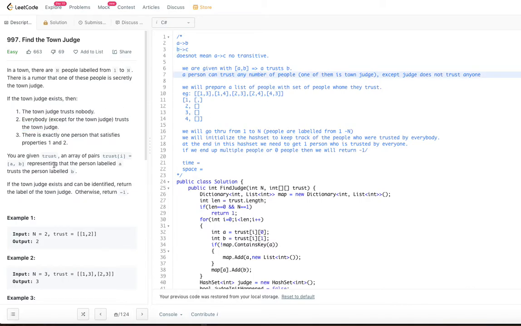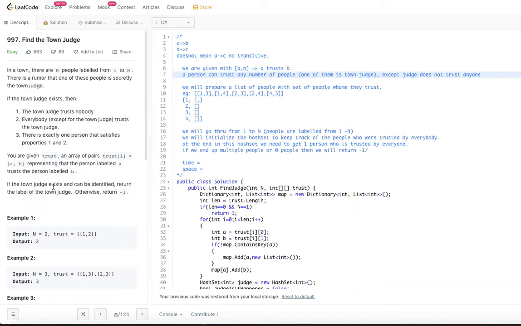There are cases where there is no town judge also. That means the rumor may not be true. There is a rumor that one of these people is secretly a town judge, but it may be just a rumor. That means there is no judge in that town basically. So in that case we would return -1. If we are sure that this person is a town judge and he is trusted by everyone, all the n-1 people, then we can easily identify this person as the town judge.